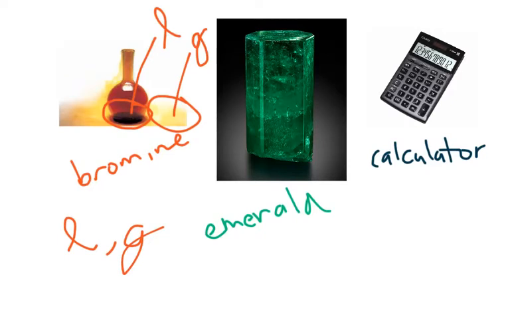Now, what about emerald? Well, clearly emerald has a definite volume and shape, so it's a solid. What type of solid is it? Well, it's a crystalline solid. Most crystals, like the emerald shown here, are crystalline solids because crystalline solids have a very solid shape.